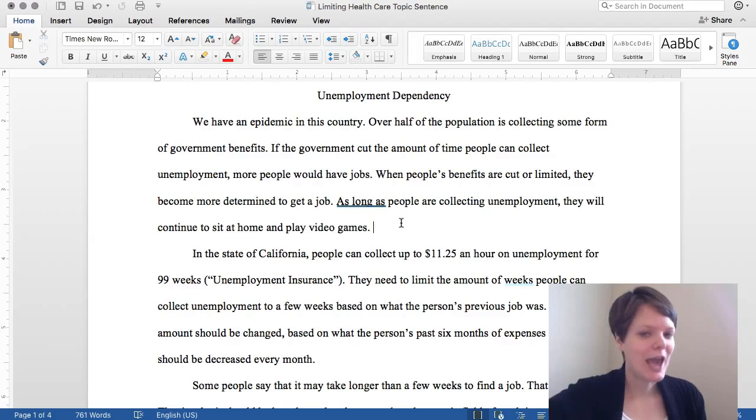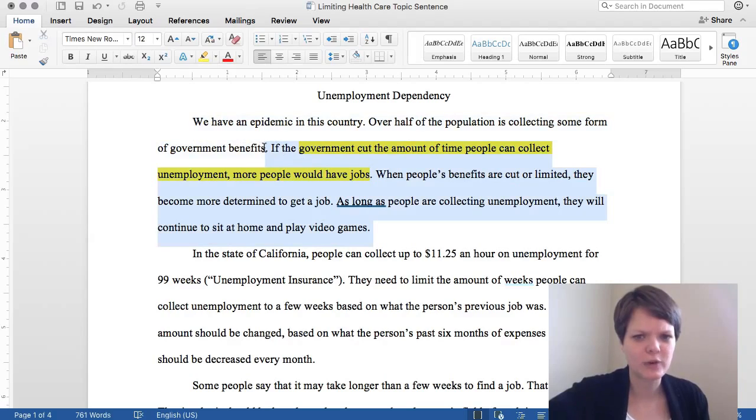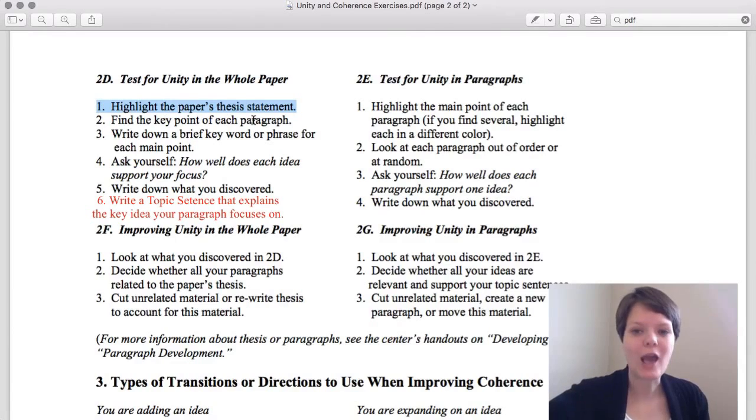The problem is, I actually am having a hard time picking out the specific thesis statement of this first paragraph. What about you? As I look over it, I think that the author's main point is that we should cut the amount of time people can collect unemployment in order to increase employment in general. I think that's the thesis statement, but he restates it in a couple of different ways, and that kind of confuses me. So by step 1, I already know something. I know my thesis statement isn't as clear as I thought it was.